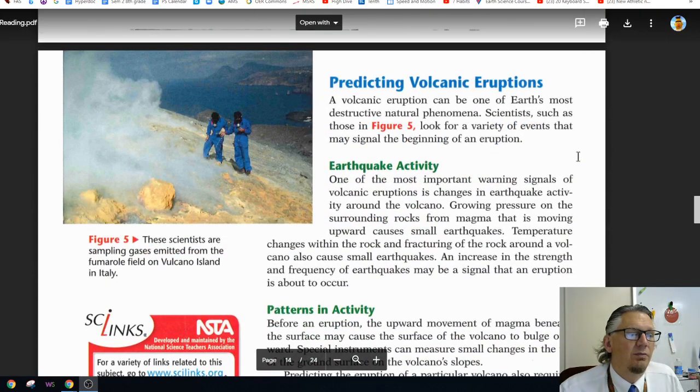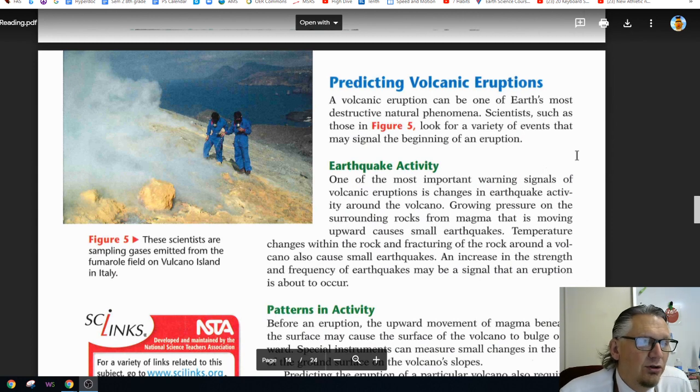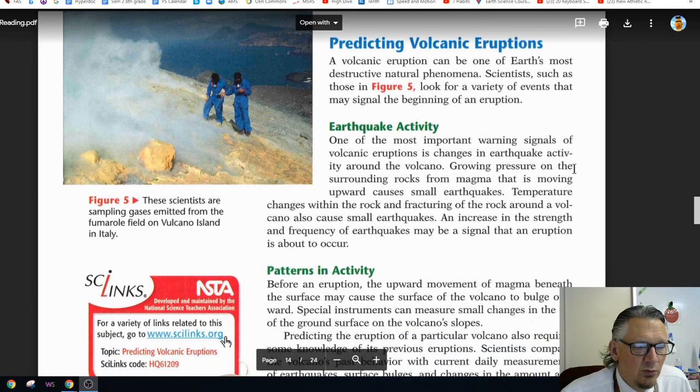Predicting volcanic eruptions. A volcanic eruption can be one of the Earth's most destructive natural phenomena. Scientists such as those in Figure 5 look for a variety of events that may signal the beginning of an eruption. Earthquake activity. One of the most important warning signals of a volcanic eruption is changes in earthquake activity around a volcano. Growing pressure on the surrounding rocks from magma moving upward causes small earthquakes.